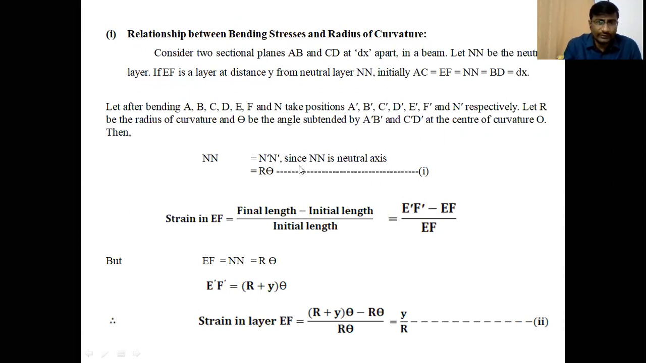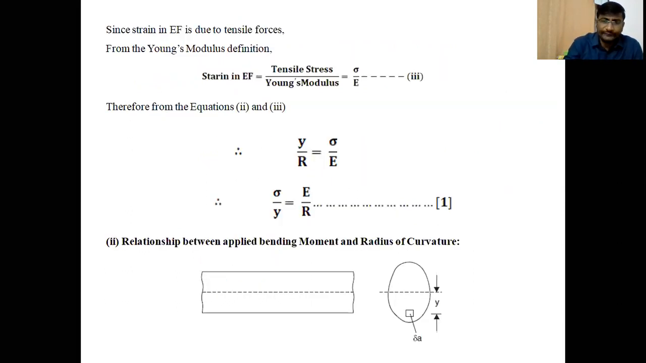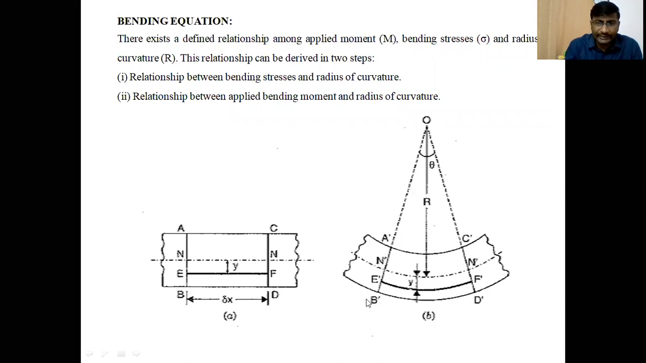Then Nn is equal to n dash, because the neutral layer isn't affected by the bending. Therefore, the length, initially Nn and finally n dash, are equal, since Nn is the neutral axis or neutral layer. So what is the n dash after bending?